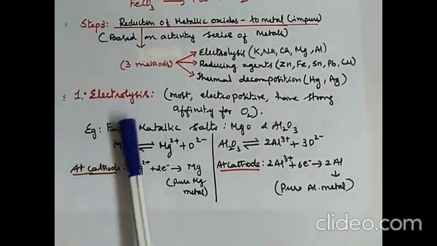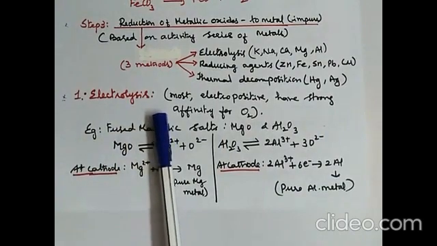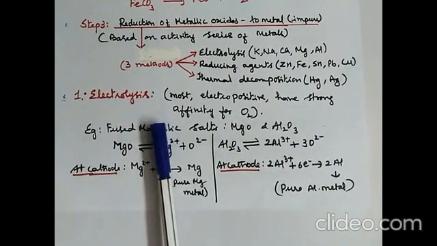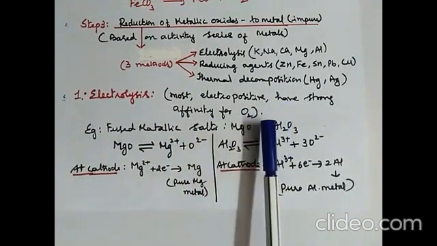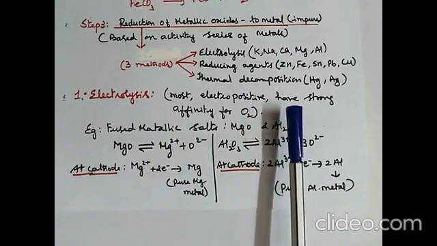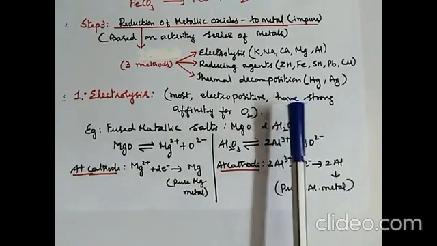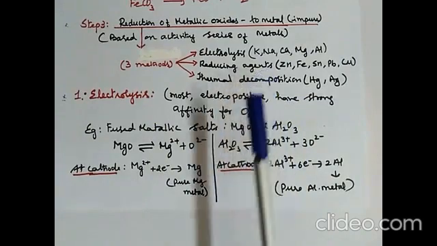First we'll study about electrolysis of metals. These metals can be reduced only by electrolysis because they are the most electropositive metals and they have strong affinity for oxygen. So these metallic oxides cannot be reduced by using reducing agents or by thermal decomposition. Therefore, the only method which can be adopted is electrolysis.